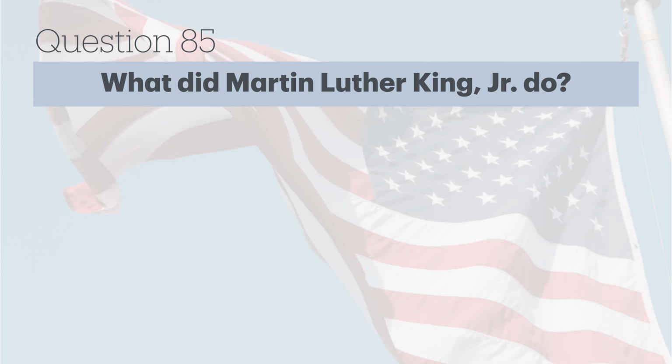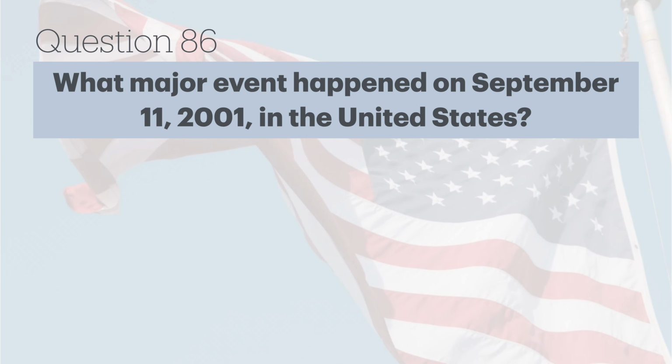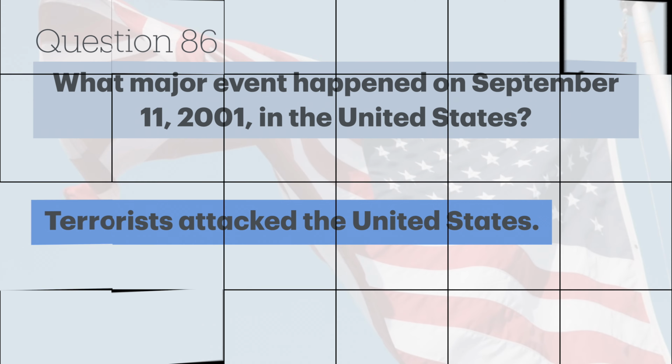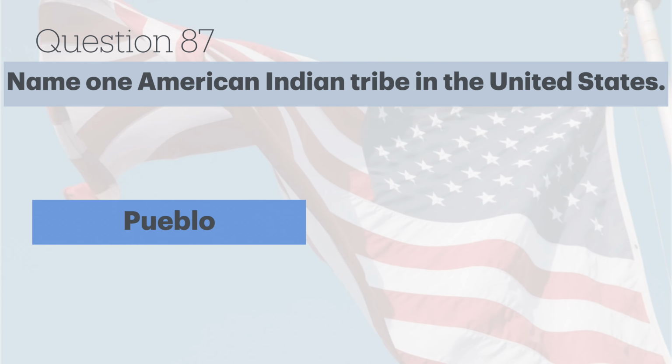What did Martin Luther King Jr. do? Fought for civil rights. What major event happened on September 11th, 2001 in the United States? Terrorists attacked the United States. Name one American Indian tribe in the United States. Pueblo.